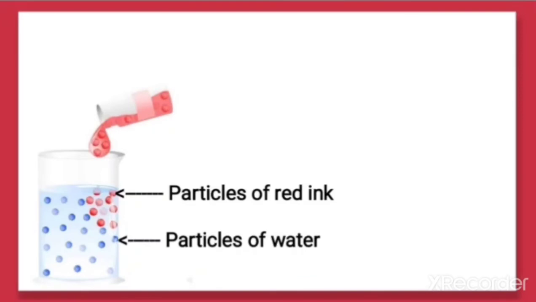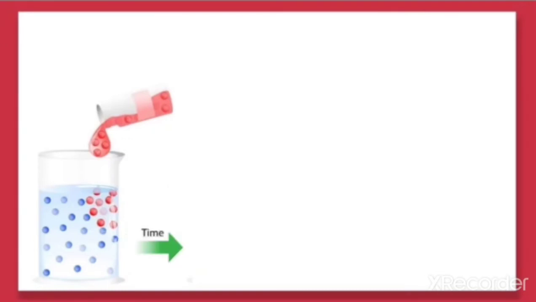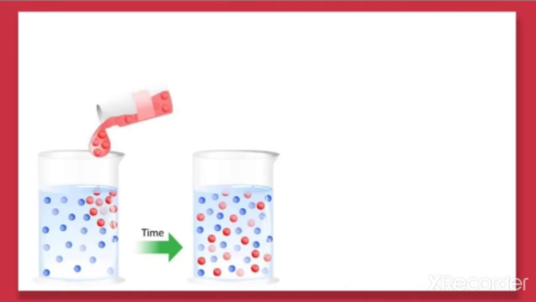When we drop the red ink into the water, after some time the red ink is fully mixed with the water. That is, it intermixes in the water on its own.